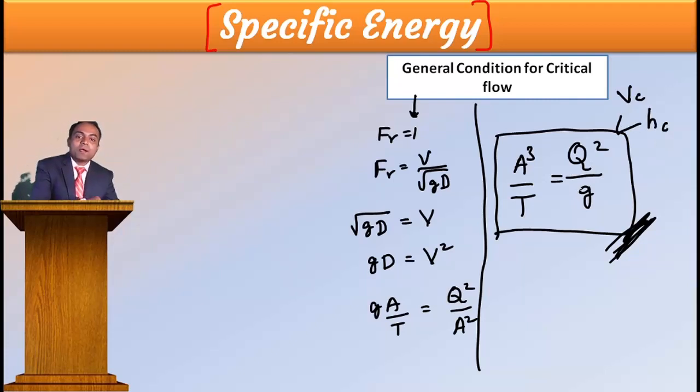If a rectangular section is given, write the corresponding area and T. If trapezoidal, circular or triangular is given, write the corresponding area and T, and you will get the entire thing.